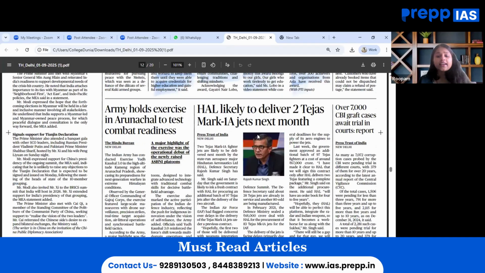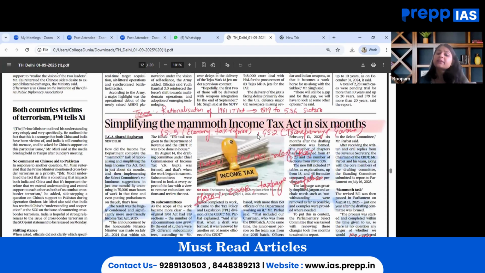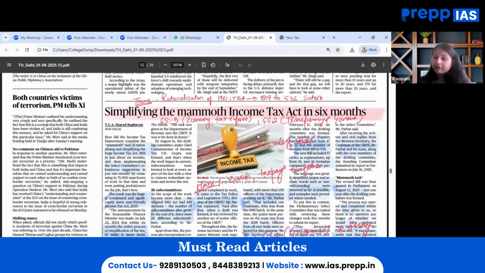Moving on, the next important article that is worth our attention is simplifying the mammoth Income Tax Act in 6 months. Now, this will fall under GS Paper 3 Economy, wherein tax reforms and governance have been discussed. GS Paper 2, transparency and accountability with regard to India's taxation system. The key theme that has been discussed in this particular article is rationalization of the 1961 IT Act, wherein earlier 819 sections were there, which has now been reduced to 536 sections in a plain language model, which was earlier very complex in nature and very difficult to understand.